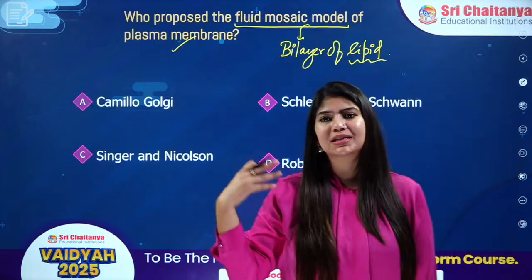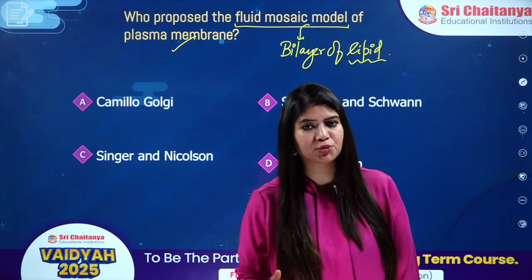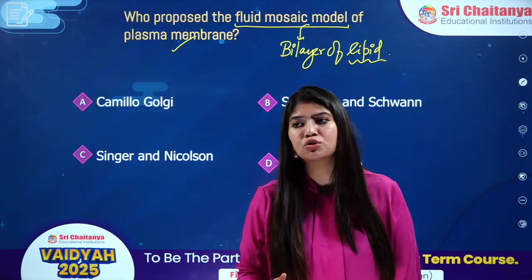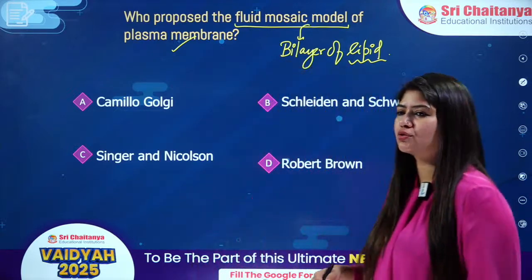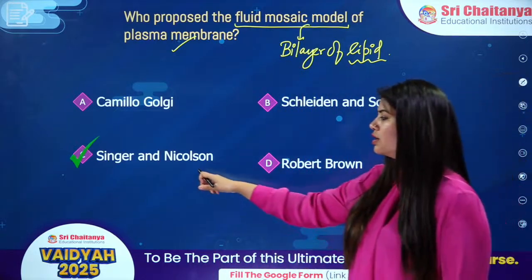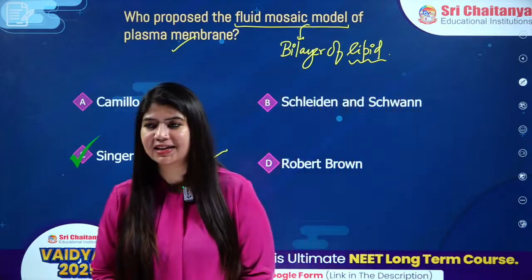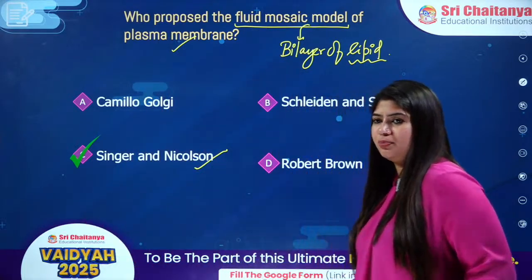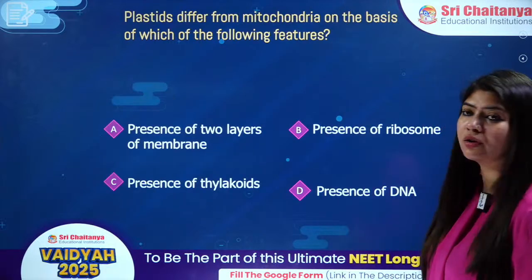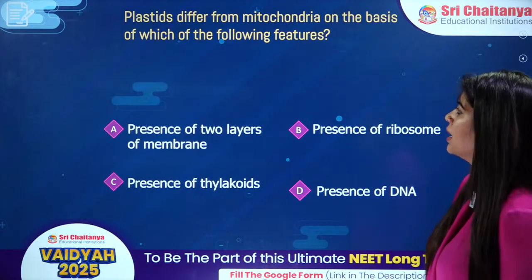Proteins could be extrinsic proteins, or intrinsic proteins which span the membrane. Yes, Shivoham, Arjun, everybody correct. It is Singer and Nicolson. Great. Neer, good afternoon, beta. Right? It is Singer and Nicolson. Perfect answers. +4.